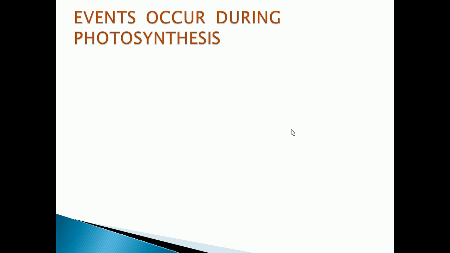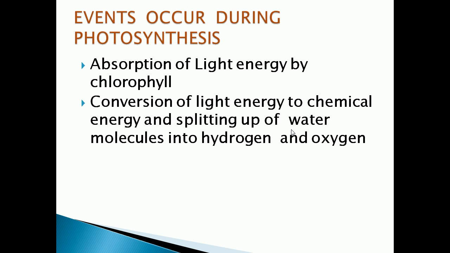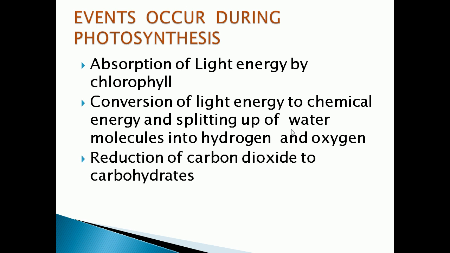Now we can see the important events which occur during the photosynthesis process. First is absorption of light energy by chlorophyll. Chlorophyll absorbs the light energy which is needed for photosynthesis. Next, the light energy is converted into chemical energy. During this reaction, splitting of the water molecule takes place: the water molecules split into hydrogen and oxygen. Then there is reduction of carbon dioxide to carbohydrate, glucose, C6H12O6.